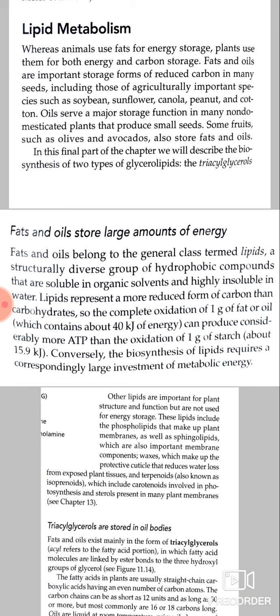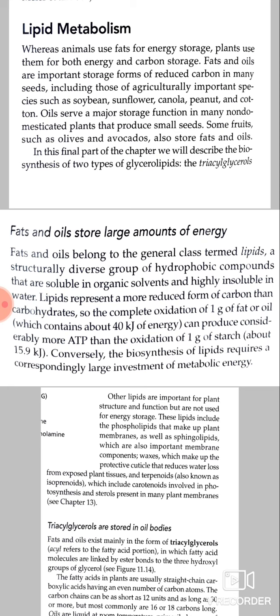Oils serve a major storage function in many non-domesticated plants that produce small seeds. Some fruits, such as olives and avocados, also store fats and oils.